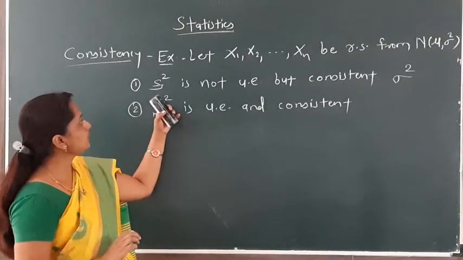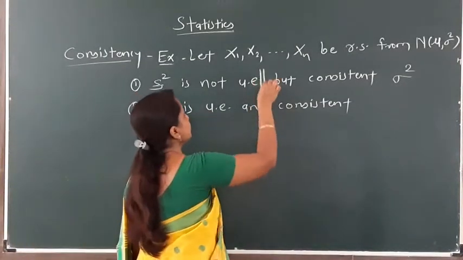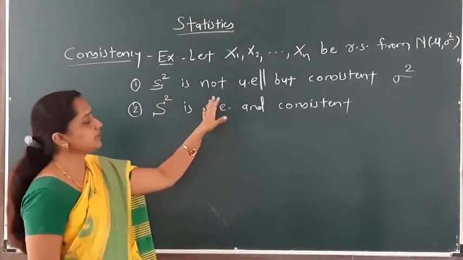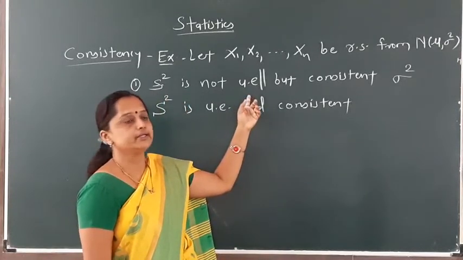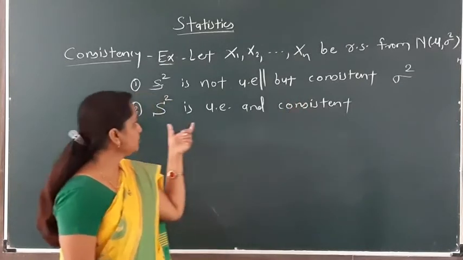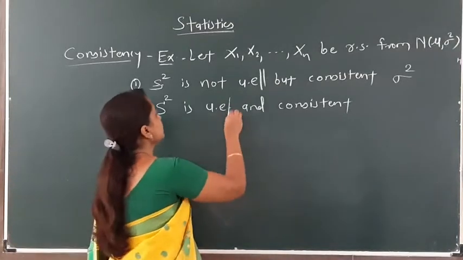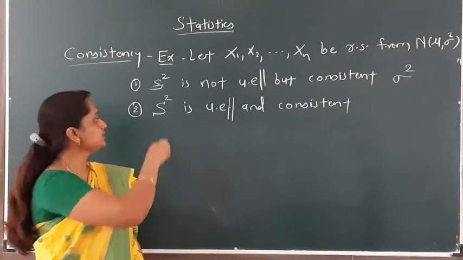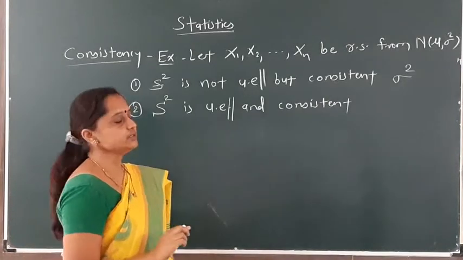In the last lecture we completed that the sample variance is not unbiased. This part we have completed in property number 1. Now we have to show that it is not an unbiased estimator but it is a consistent estimator for the population variance sigma square. Also we have shown that the sample mean square is unbiased. This part we have completed in our previous lectures. Now we have to show that the sample mean square is a consistent estimator for the population variance sigma square.